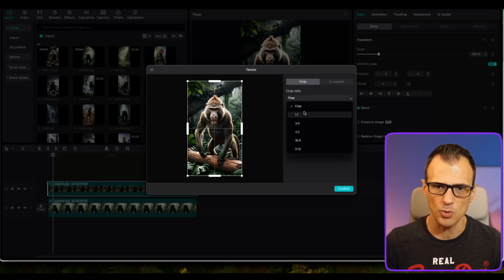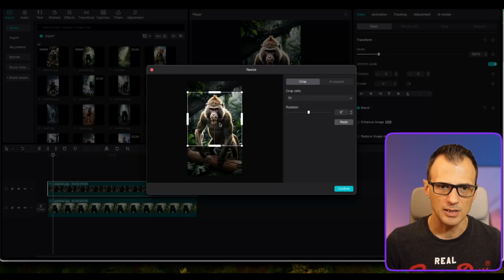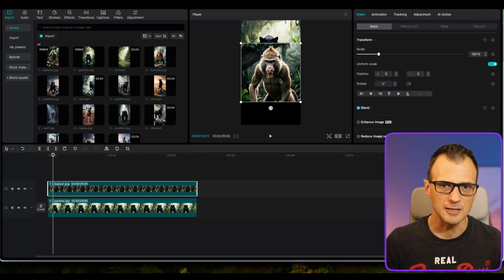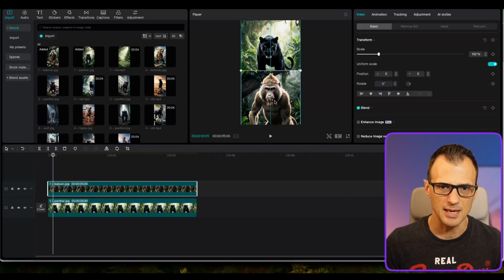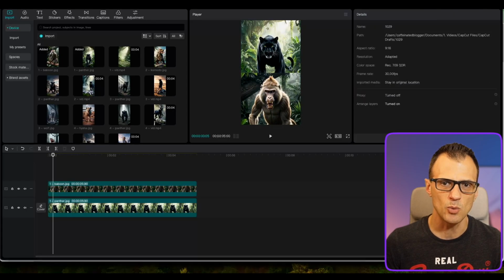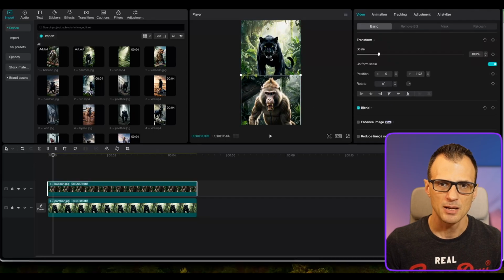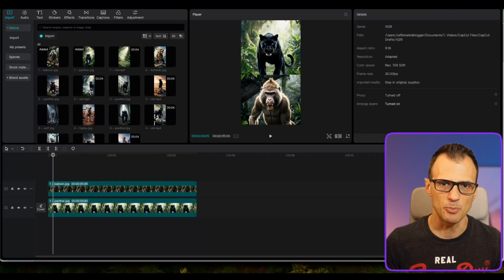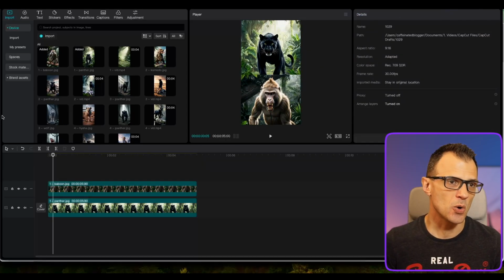So we're going to do crop ratio 1:1. Okay, let's put that over here like that. Click confirm, and then we'll want to put the baboon here at the bottom. Okay, so we'll want to kind of have the panther here at the top and then the baboon here at the bottom. Let's now also add the audio.